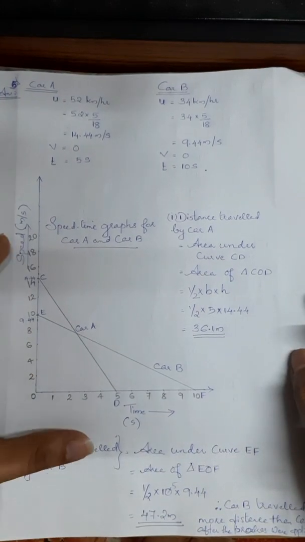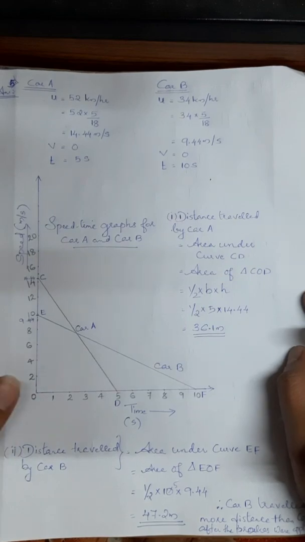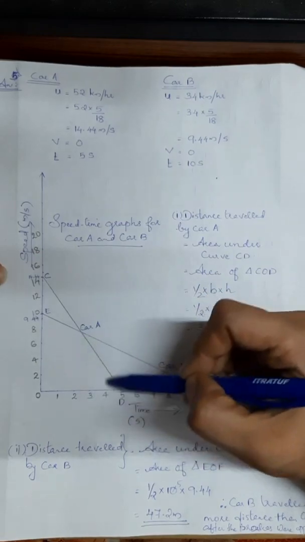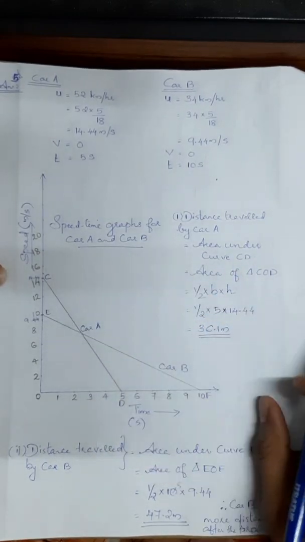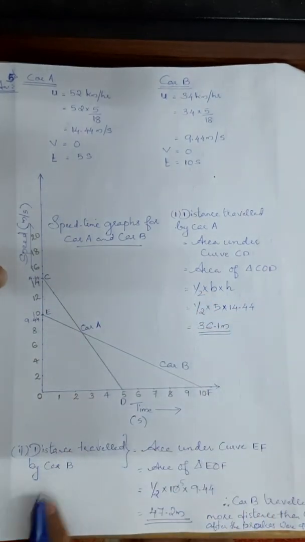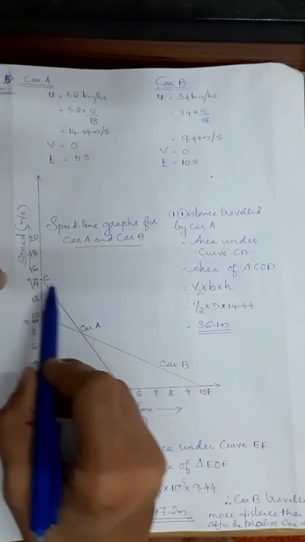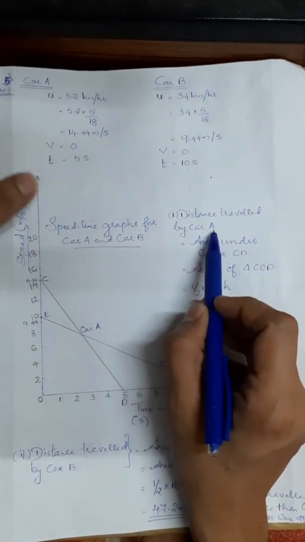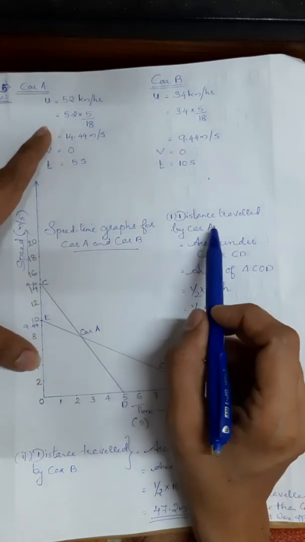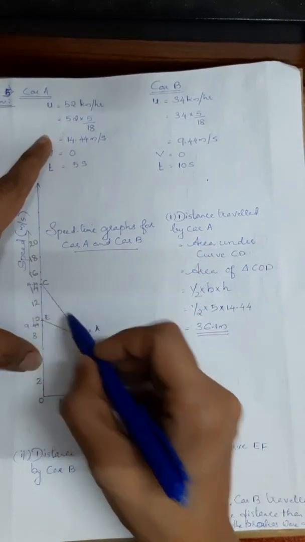Now why we have drawn this graph: while learning about graphs, we have learned that the area under the speed time graph gives us distance. Do you remember? Speed time graph gives us distance. So we are going to find out the distance traveled by car A, that means the first one in the case of driver 1. So how can we find out the distance traveled by car A? That means the area under this one.